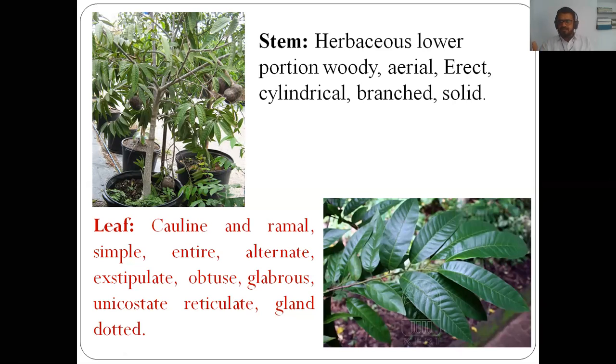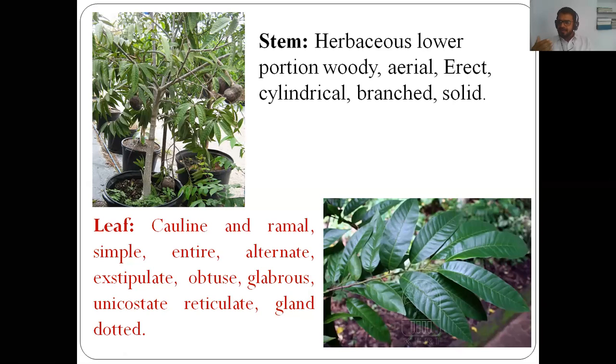Then the leaves are obtuse. The leaves are obtuse, means here the leaves are, look at this figure. Here the leaf has no beak-like structure or pointed apex. That's why the leaves are obtuse, and they are glabrous. The leaves are glabrous, means here absence of hairs. Absence of hairs is there. Here on the leaf, hairs are not present. That's why the leaves are glabrous in nature.